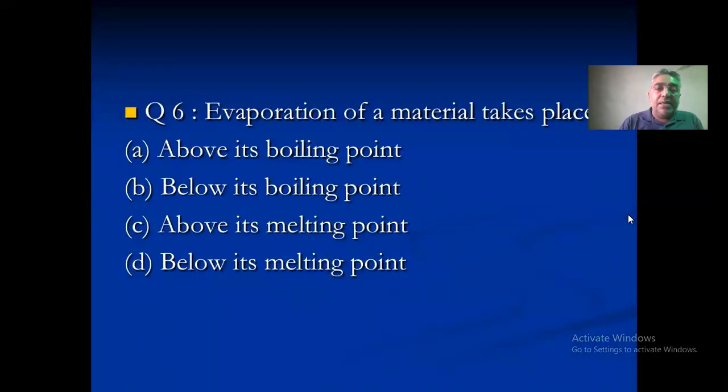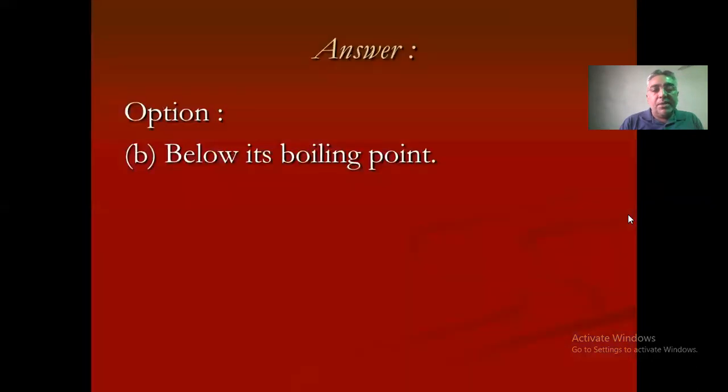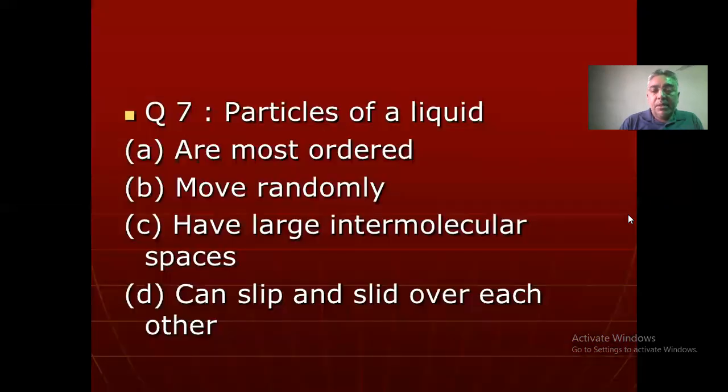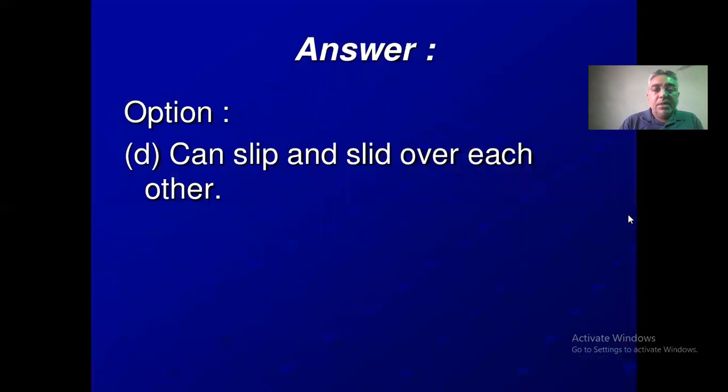Evaporation of a material takes place above its boiling point, below its boiling point, above its melting point, or below its melting point. Below its boiling point. The correct answer is below its boiling point. Particles of a liquid are most ordered, move randomly, have large intermolecular space, or can slip and slide over each other. That is the correct answer: can slip and slide over each other.